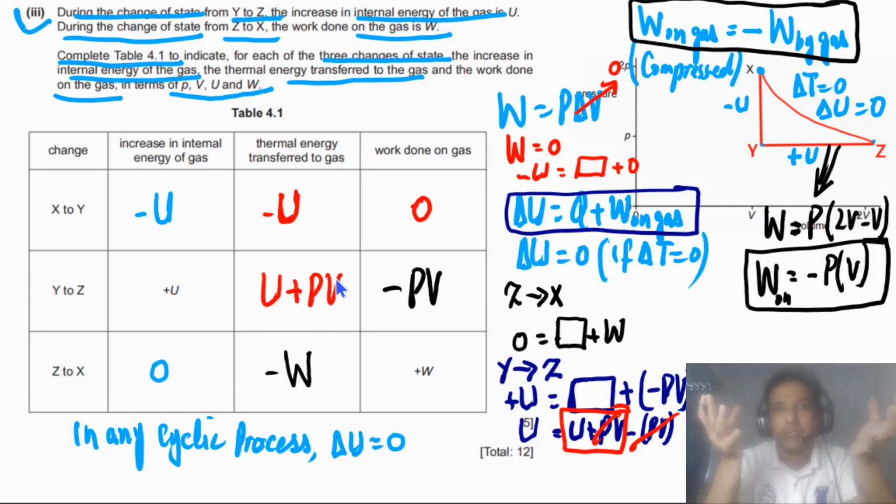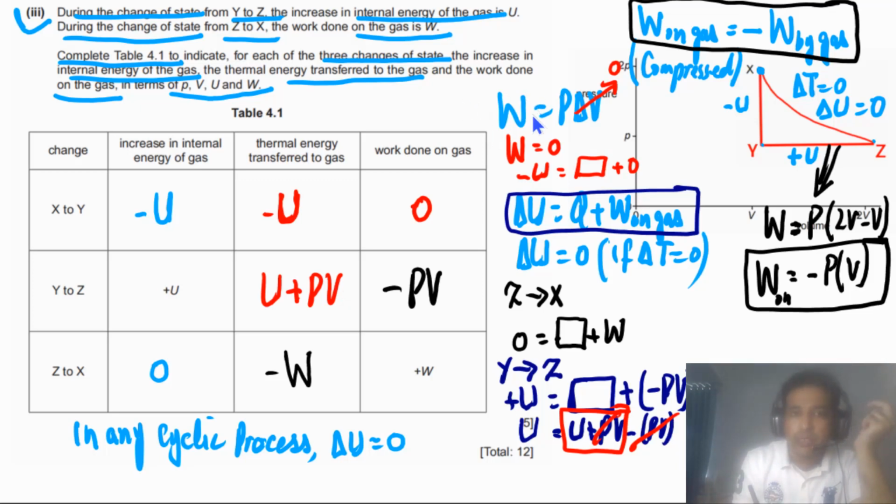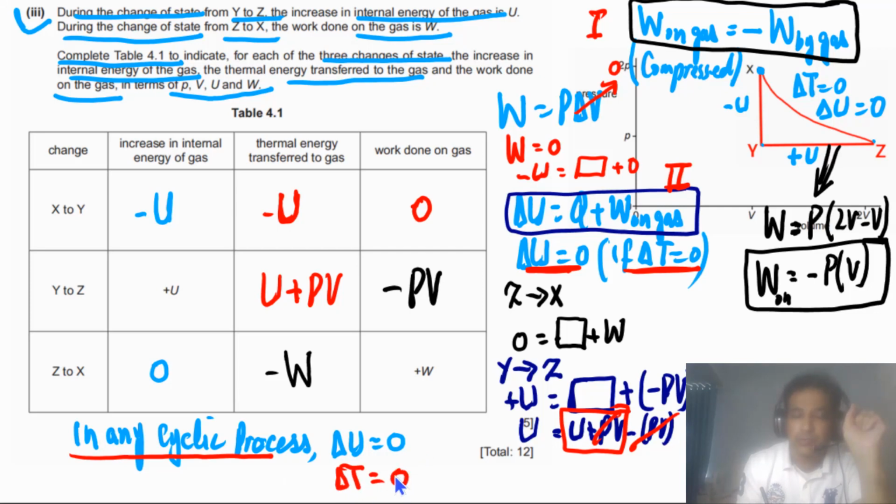So this question is simply that you need to understand a few points. You need to understand how to calculate work done by gas, and work done by gas is the negative of work done on gas. You also need to understand how to use the first law of thermodynamics. You also need to understand delta U is equal to 0 if delta T is equal to 0. And also in any cyclic process, in one complete cycle, delta U is 0, because for the same state delta T is equal to 0.